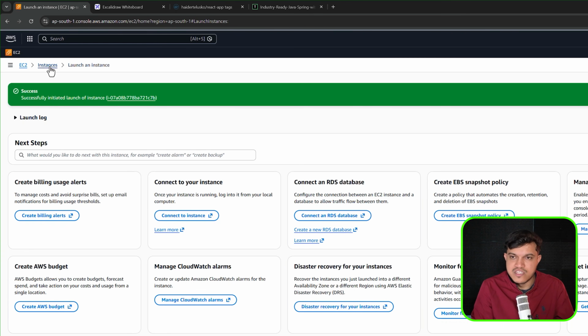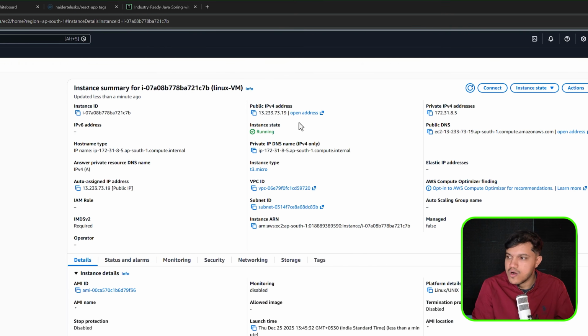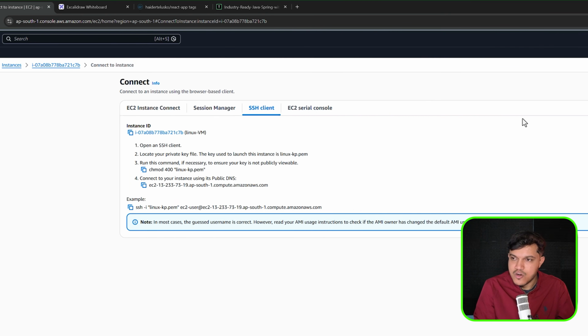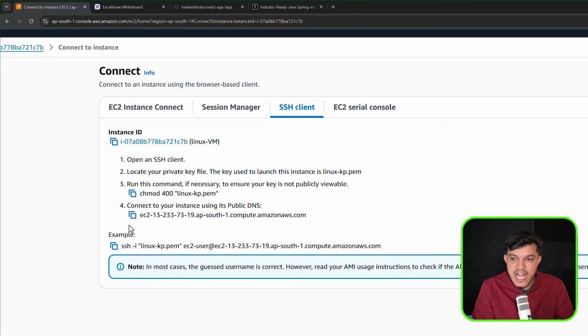You can see we have this instance. If you go to the instances also, you'll have an option Linux. Ignore the other two. You have Linux VM here. I would like to click on this. We will have an option of connect, okay? When you go to connect, we will have an option of SSH client. SSH client connect, and we may have to use this, for which you have to open your folder.